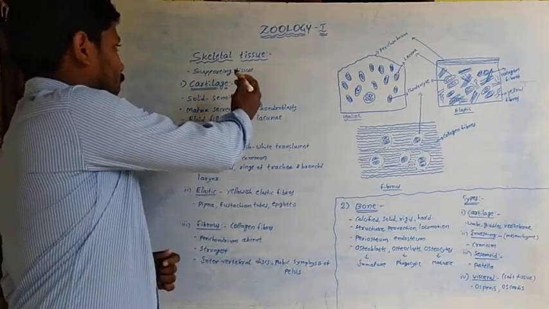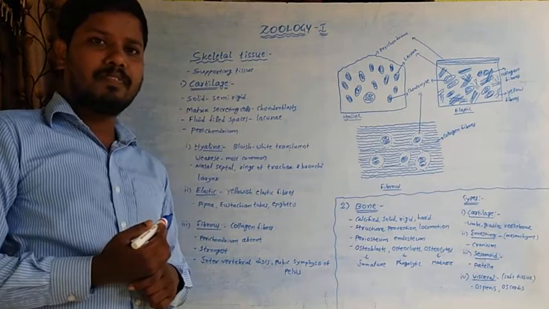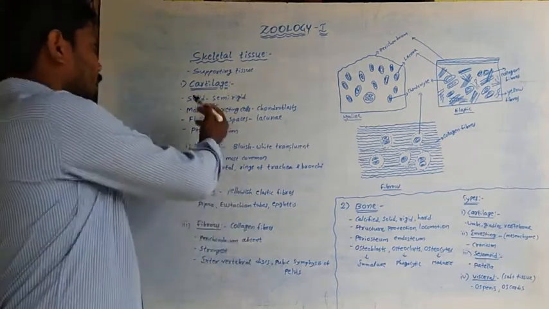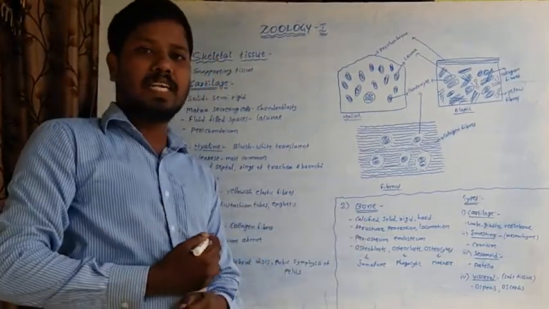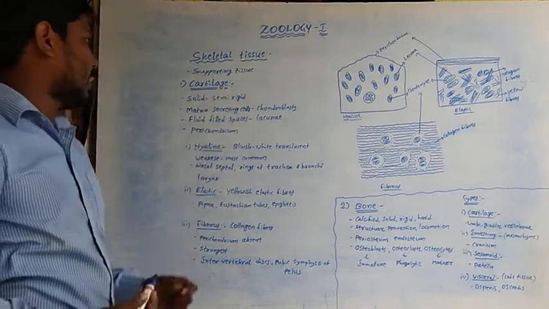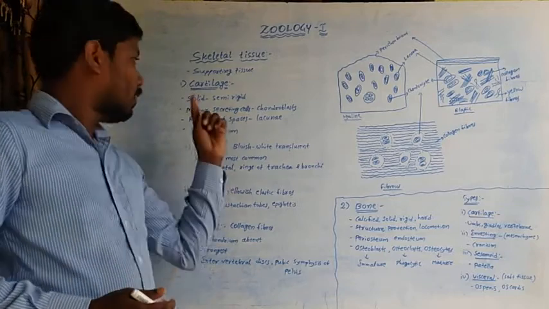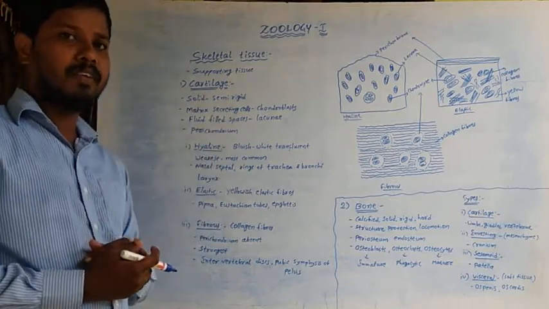This skeletal connective tissue includes two types of tissues. Those are cartilage skeletal tissue and bony skeletal tissue. Cartilage skeletal tissue is solid, but it is semi-rigid.